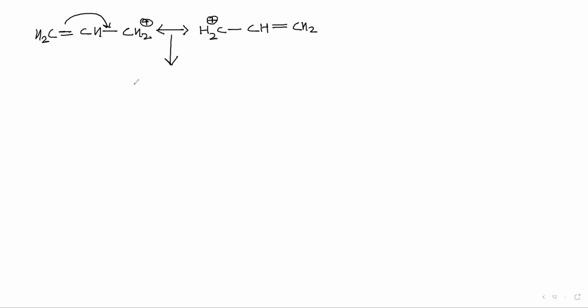And the resonance hybrid will be H2C, CH, CH2. This will be plus half. This will be plus half. That means half of the time the positive charge is here. Basically it means that in half of the resonating structures, the positive charge is at this carbon atom, and in half of the resonating structures, the positive charge is here.